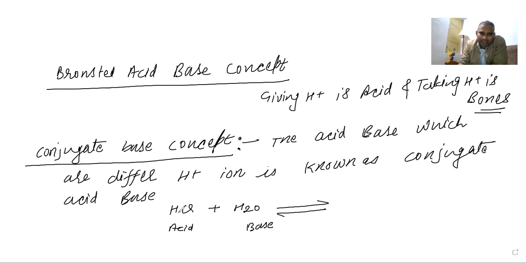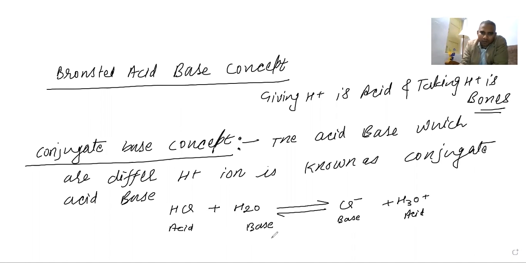Why is it acting as an acid? Because it gives H plus. It forms Cl minus, and H2O gains it to form H3O plus. So this is the acid and this is the base.